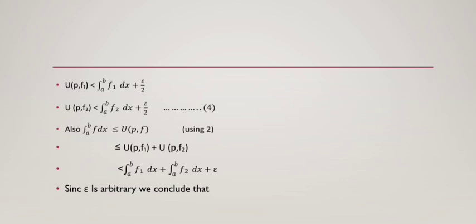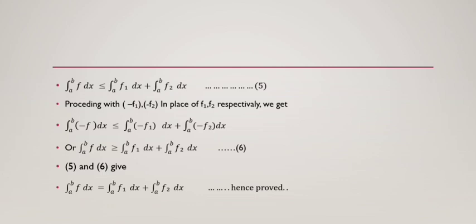Since epsilon is arbitrary, we conclude that the integration of f dx from a to b is less than or equal to the integration of f1 dx from a to b plus the integration of f2 dx from a to b. Consider it as equation number 5.